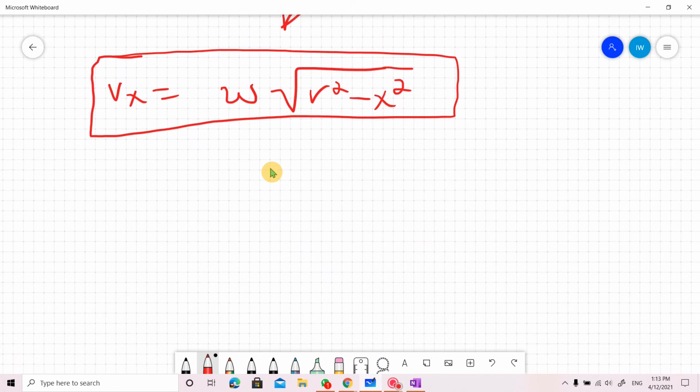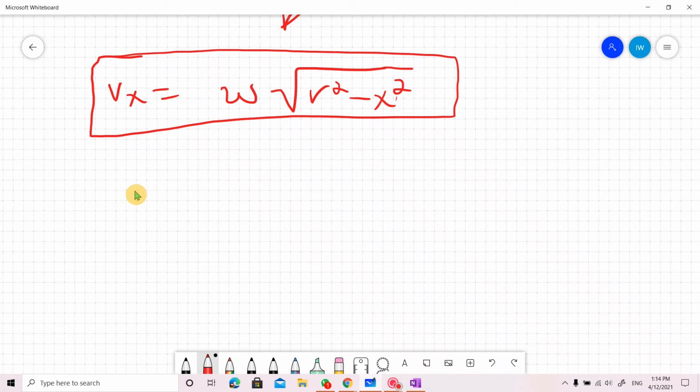Now a point to be noticed here is that this radius is the radius of the circle, but this x can change depending on where the projection is at an instantaneous time.